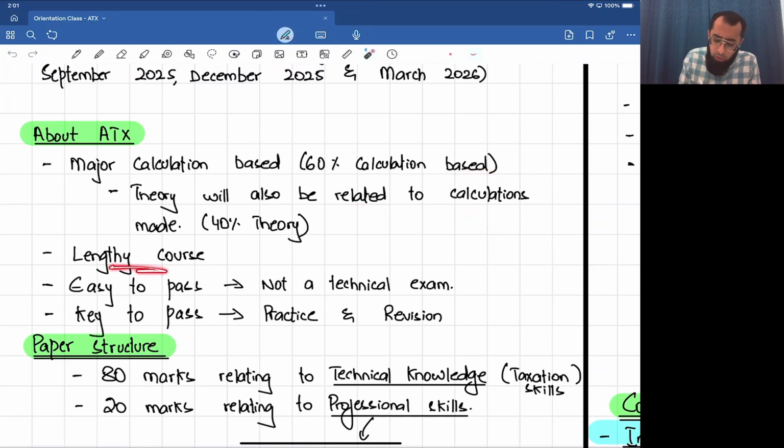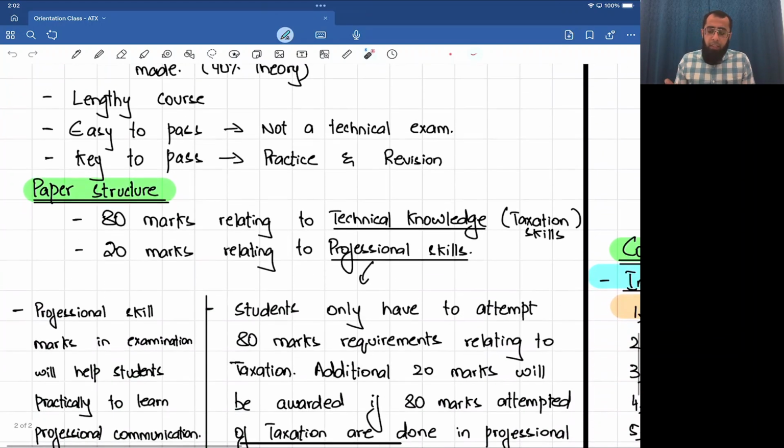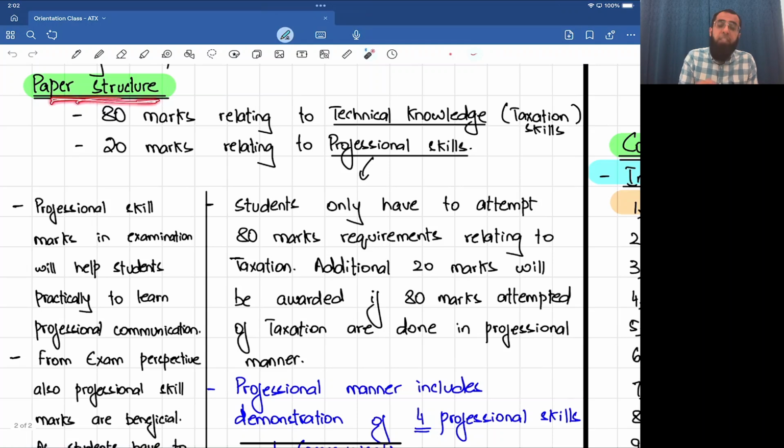A bit lengthy course, but easy to pass because it's not a technical exam. It's about remembering the rules and applying them to the scenario. The key to pass is practice and revision. Now, when we look at the paper structure of advanced taxation, as for other optional level